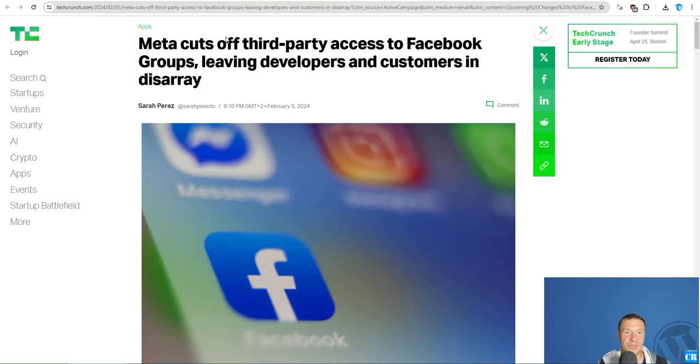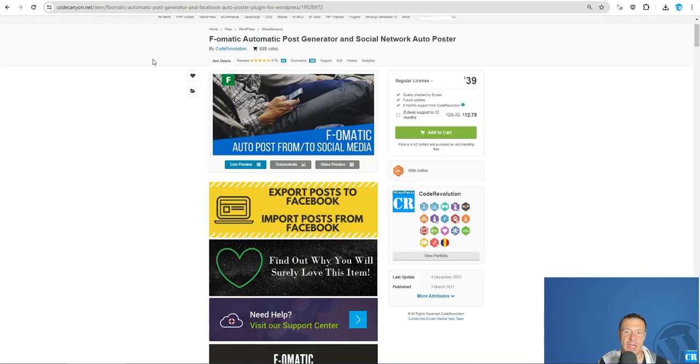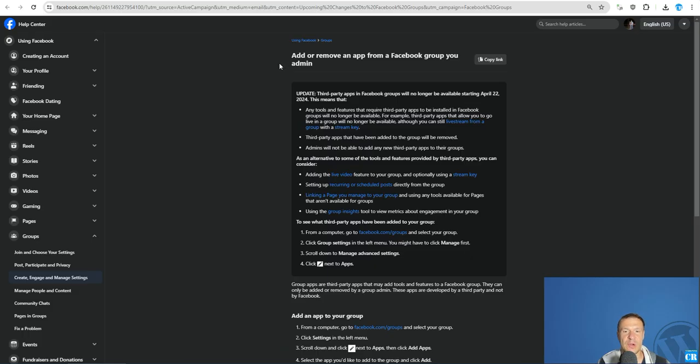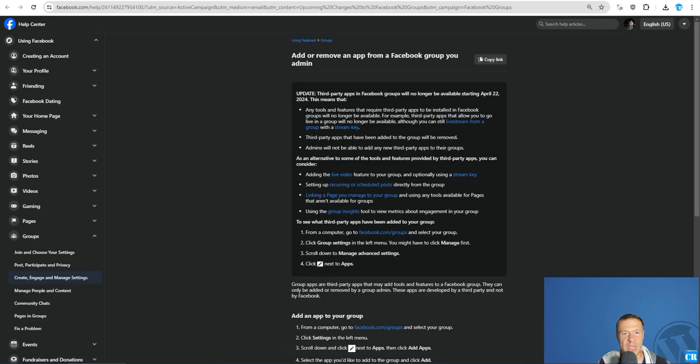So Meta cuts off third-party access using their API to Facebook groups. This means that unfortunately, starting from the 22nd of April, so next week, the AIOMATIC plugin will no longer be able to post to Facebook groups, regardless of whether you are an admin of the group or not. So just a heads up that Meta will remove support for group posting from their API, and because of this, the AIOMATIC plugin will also not be able to post to groups anymore starting from next week.